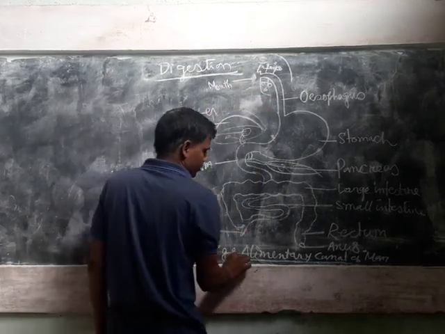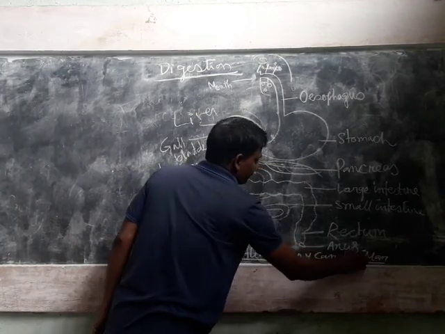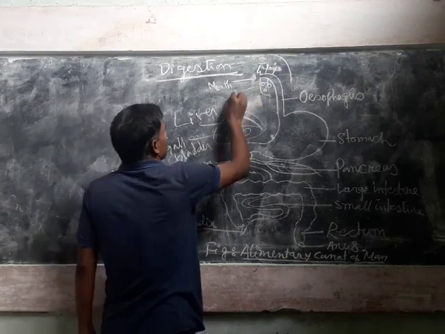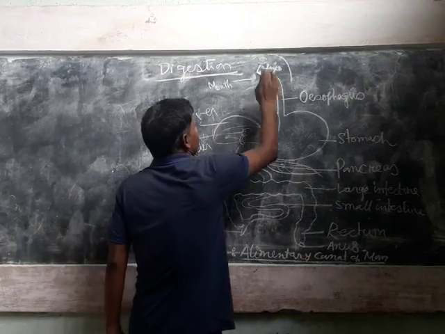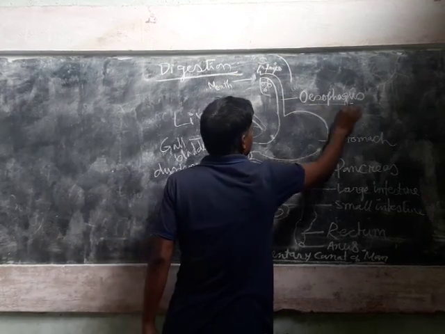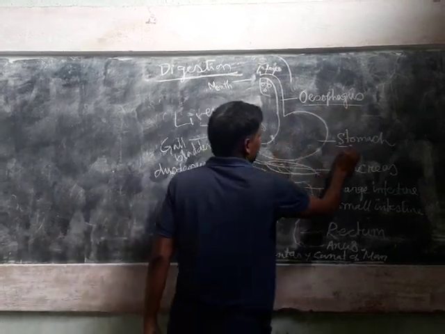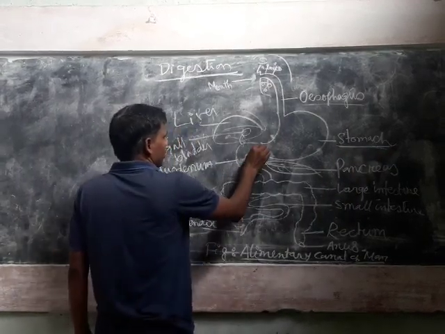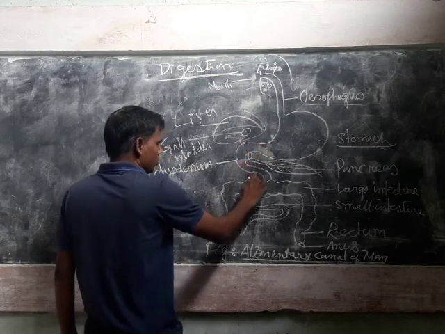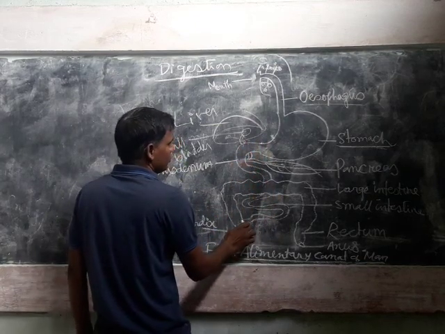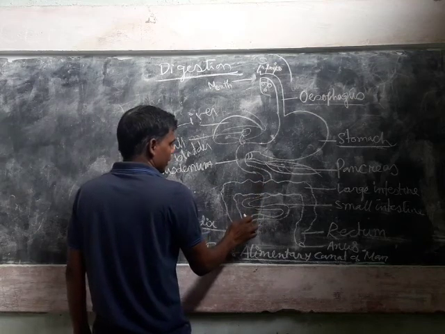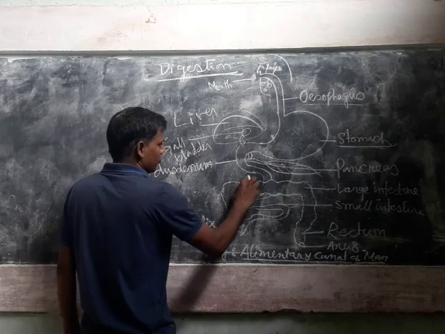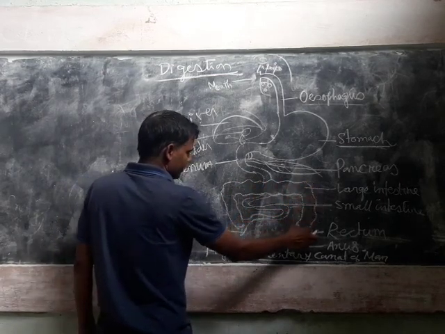Now, this is your alimentary canal of man, or digestive tube of man. This starts with mouth, then esophagus, food is stored here in stomach, then after stomach, this long oval tube is called small intestine, and after small intestine, this thick core is your large intestine.